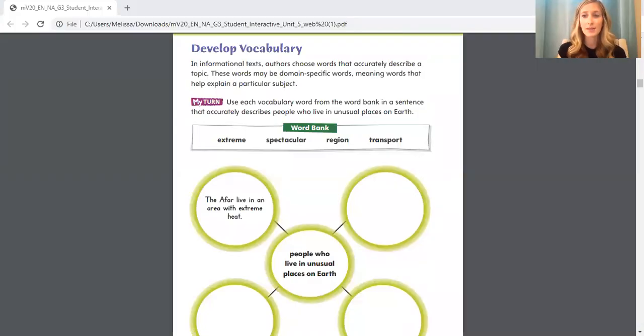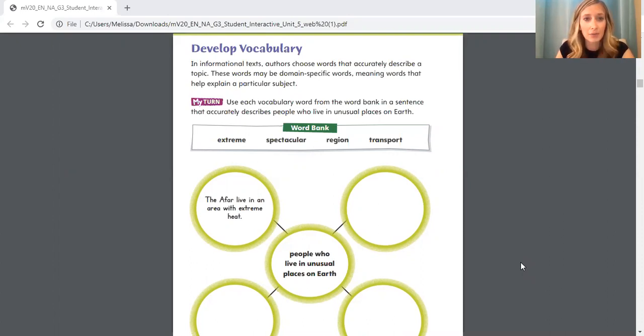So if you do not have your Student Interactive, go ahead and pause this video and get it out now because having it in front of you will be helpful, especially because I'm going to be giving you some hints. You're always welcome to pause the video, write something down, and then continue playing the video. Rewind it, fast forward, do what you need to do as many times as you need to use me in this video to help you.